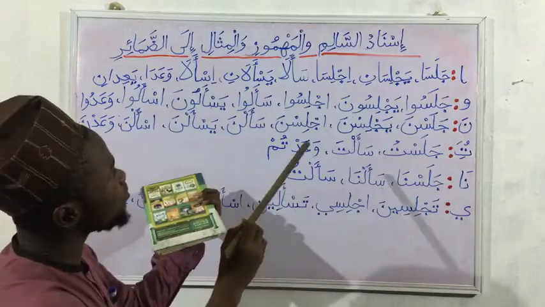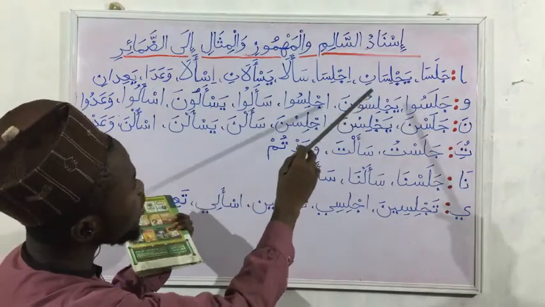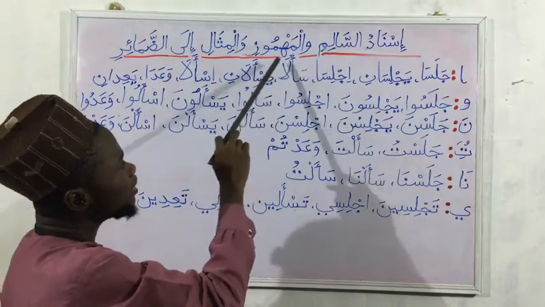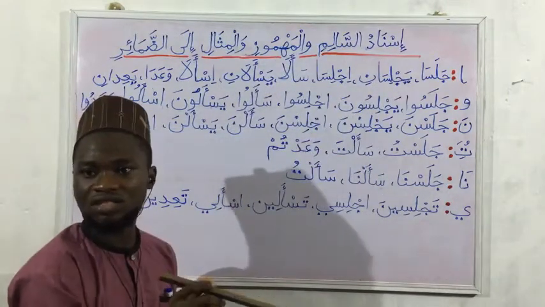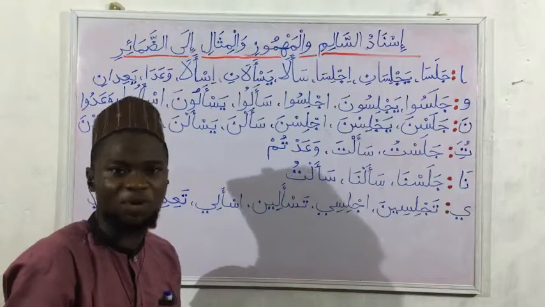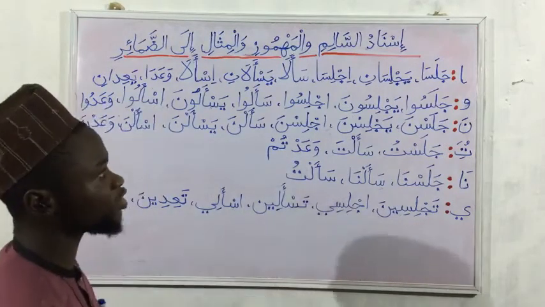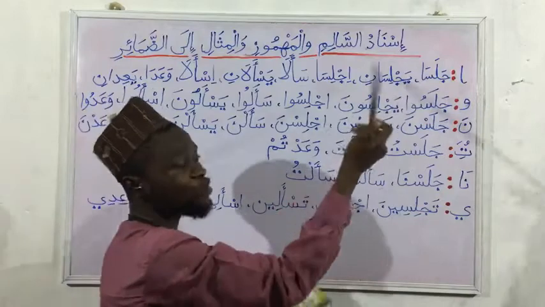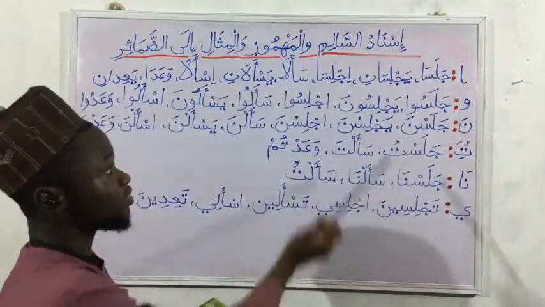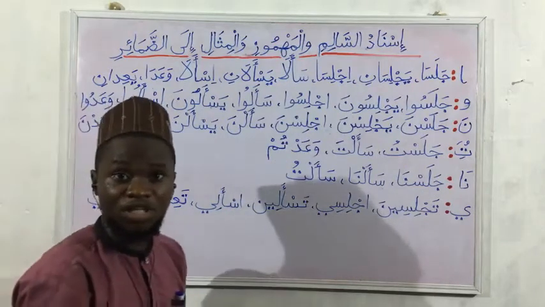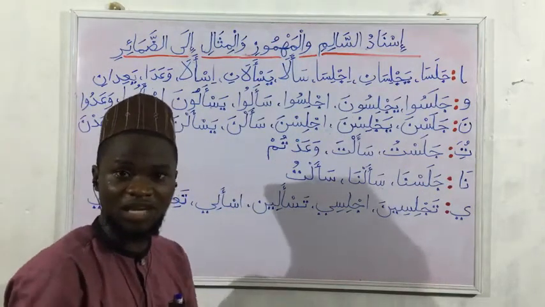So one thing you can notice in all of these verbs is that there is no significant change in the shape of the verb. From Jalasa, if you had alif, you just have Jalasa, like Yejlisani, Ijlisa. While attaching the pronoun to the verb, there is no significant change.